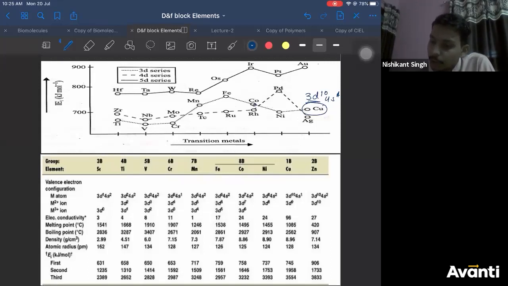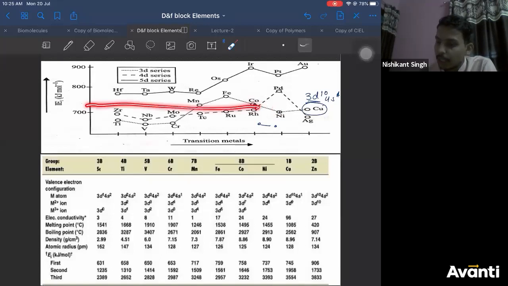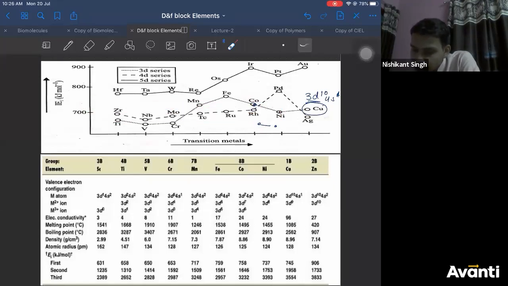Now, the idea is that cobalt and nickel should have almost the same ionization energy. You can see here, there is not much difference in their ionization energy. So if this lies around 720, this will lie around 680. You can check the value here. The values for cobalt and nickel are 758 and 737. Not much difference. Correct?